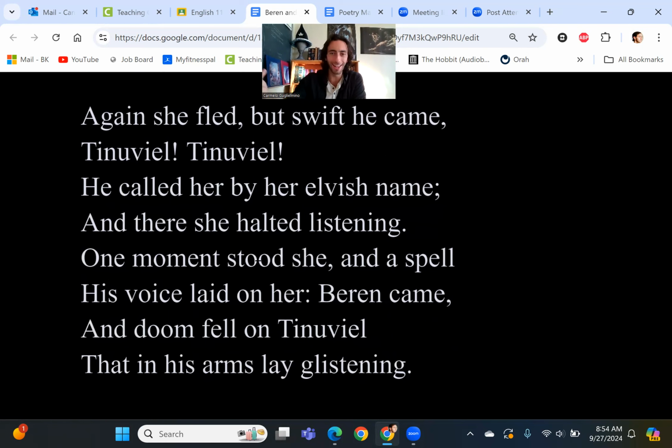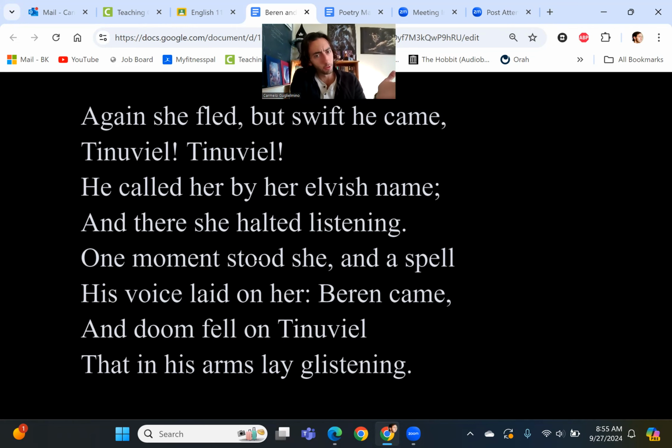Again, she fled, as you would expect. "But swift he came to Nuviel. He called her by her elvish name, and there she halted listening. One moment stood she, and a spell his voice laid on her. Beren came, and doom fell on Nuviel that in his arms lay glistening." Okay? So she's running away. He's running even faster this time. He calls her now by her name. We don't totally understand how he got her name. We don't know. Nuviel, he's yelling.